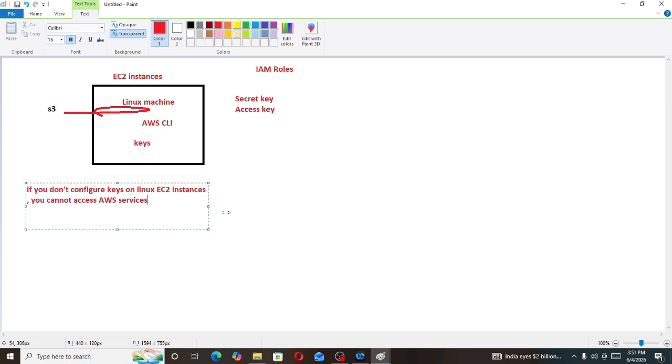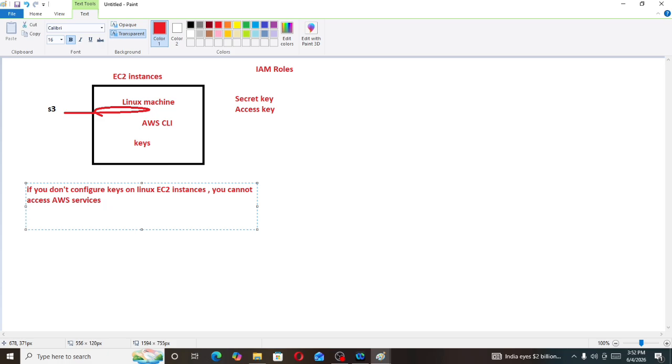As I told you, to configure the AWS command line interface we use keys, secret keys and access keys. Why are we using the AWS command line interface on the Linux machine? Because we want to access the S3 bucket. But if you don't configure keys on the Linux EC2 instance, you cannot access AWS services. That's the problem.